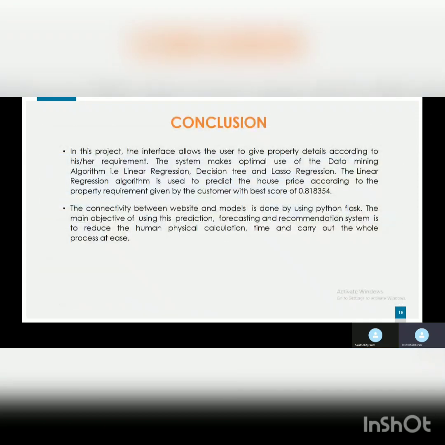In conclusion, in this project the interface allows the user to give property details according to his or her requirements. The system makes optimal use of data algorithms: linear regression, decision tree, and lasso regression. The linear regression algorithm is used to predict the house price according to the property requirements given by the customer, with a best score of 0.8183. The connectivity between the website and the model is done using Python Flask. The main objective of using this prediction is to reduce manual calculation time and carry out the whole process with ease.